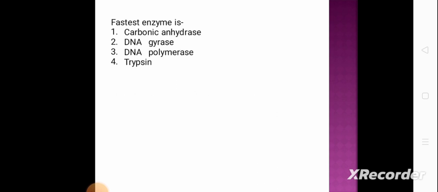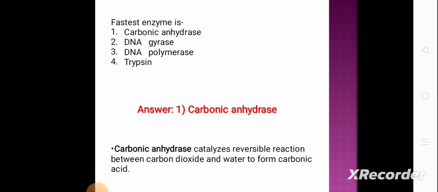Next question. The first trace enzyme is option 1 carbonic anhydrase, option 2 DNA gyrase, option 3 DNA polymerase, and option 4 is trypsin. And the correct answer is option 1. The first trace enzyme is carbonic anhydrase. Carbonic anhydrase catalyzes the reversible reaction between carbon dioxide and water to form carbonic acid.